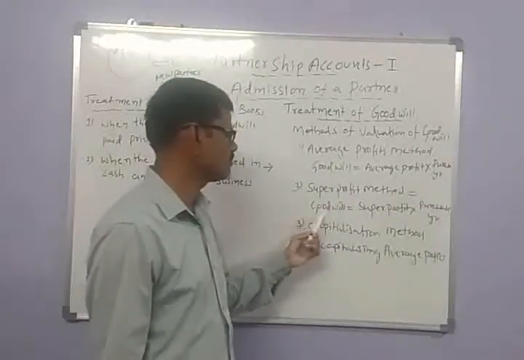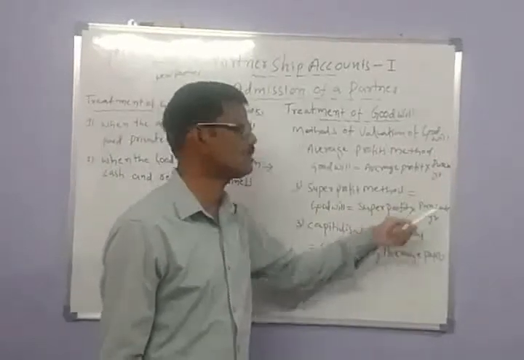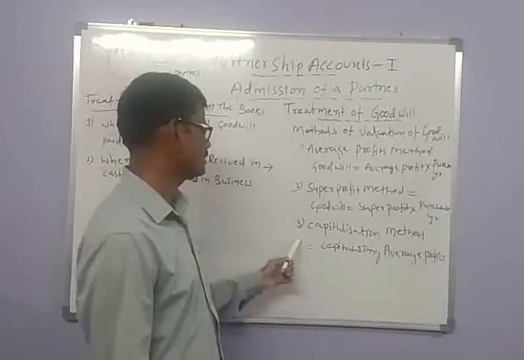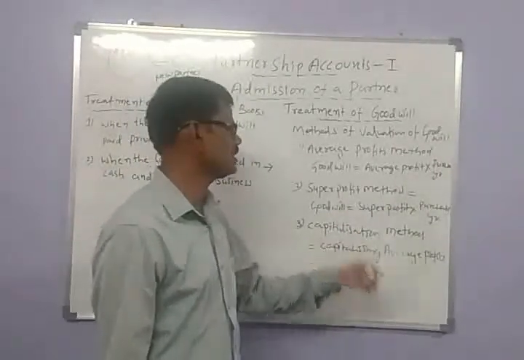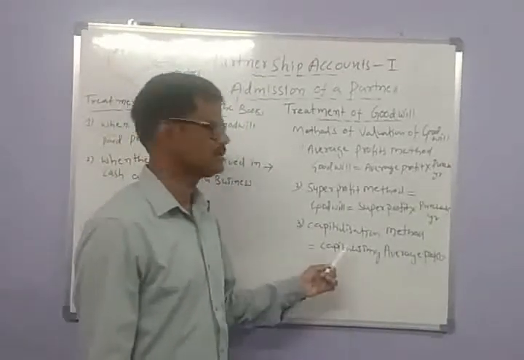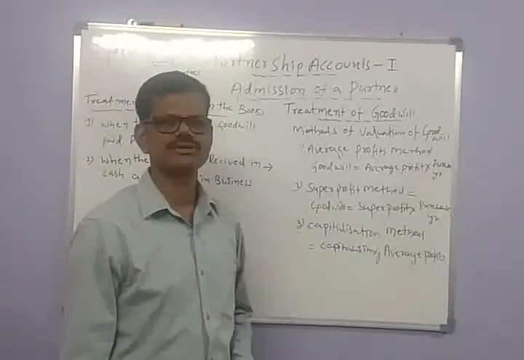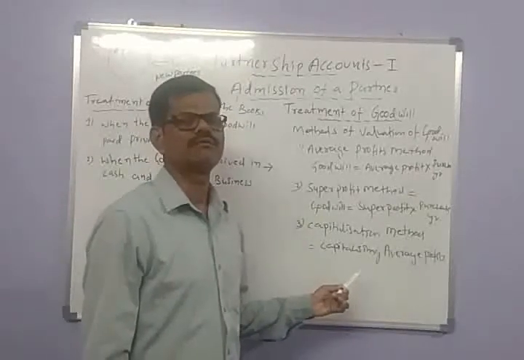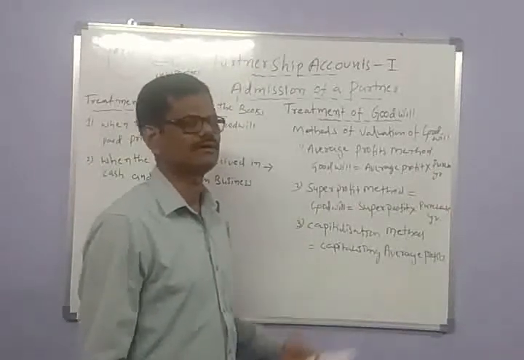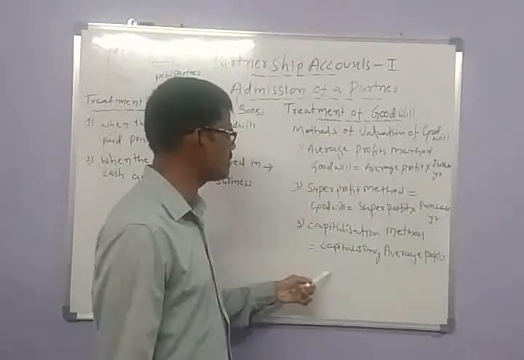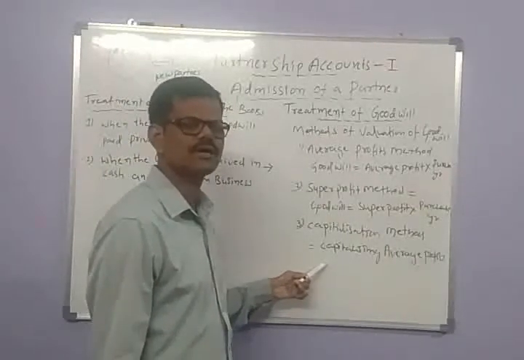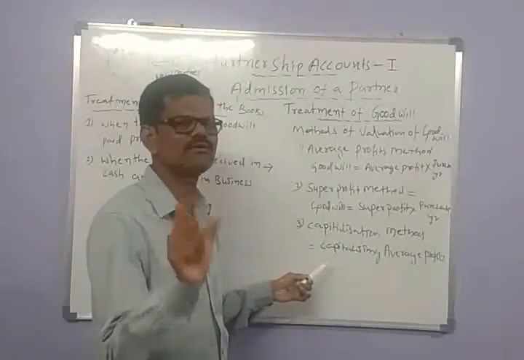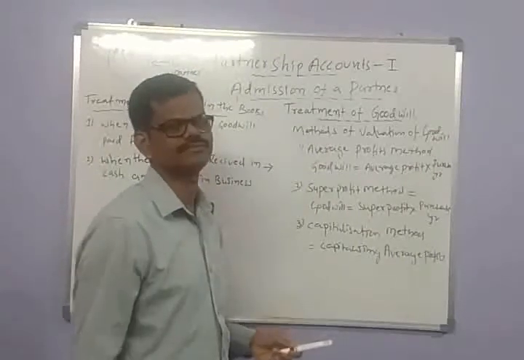Under this method, goodwill equals super profits into purchasing years. The third one is the capitalization method. Under this method, the average profits are capitalized, and in this way the goodwill is calculated. So these three methods are useful to calculate the amount of goodwill the firm has.